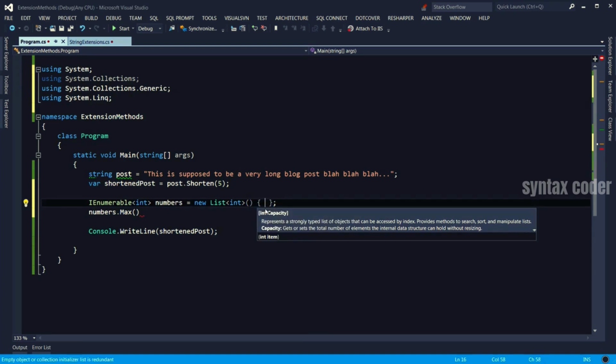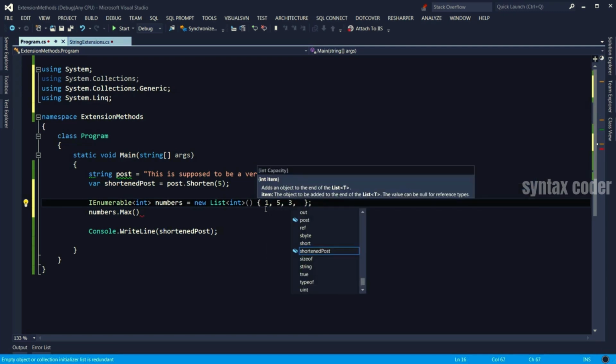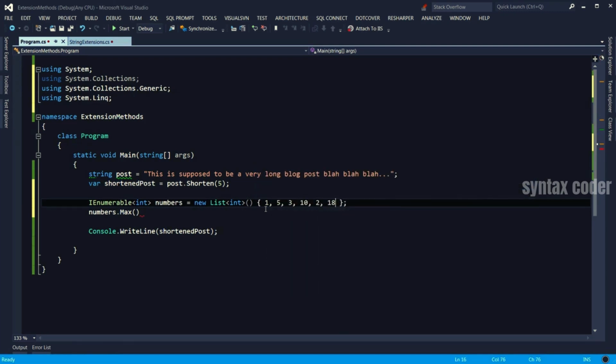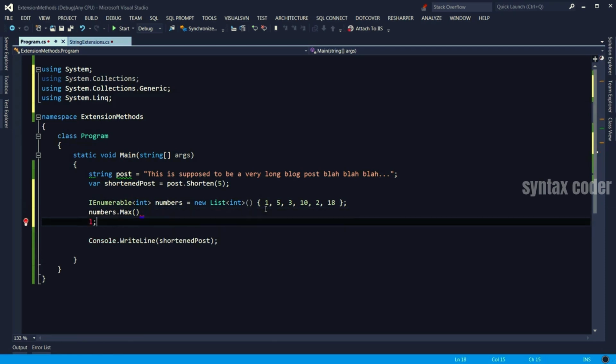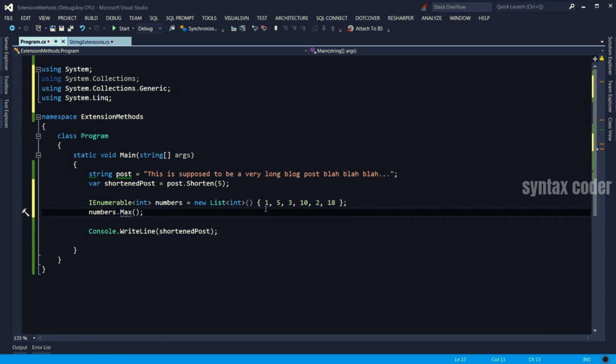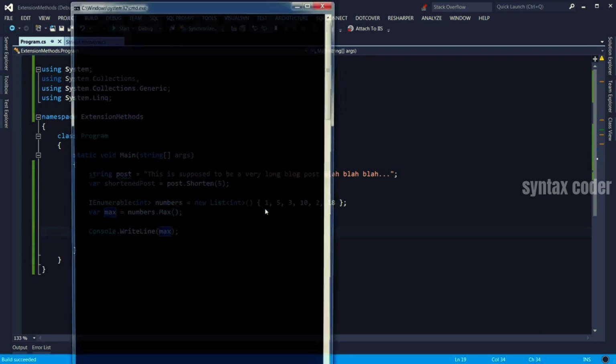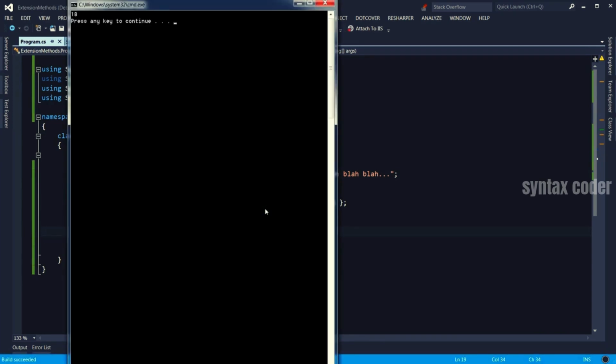I can put numbers here immediately, 1, 5, 2, 3, 10, 18. Now I can use the Max method, and that returns the largest number. And I can put that on the console. Let's run the application. So 18 is the biggest number.